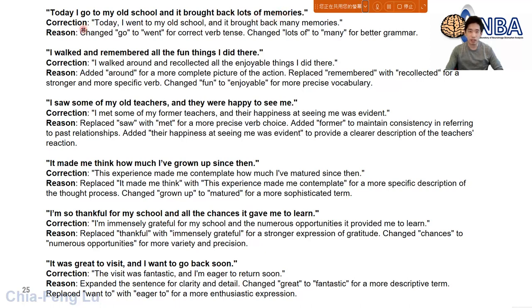And you can see the correction: Today I went to my old school and it brought back many memories. So basically it corrected the tense from present to past, go to went. And lots of was just replaced by many.